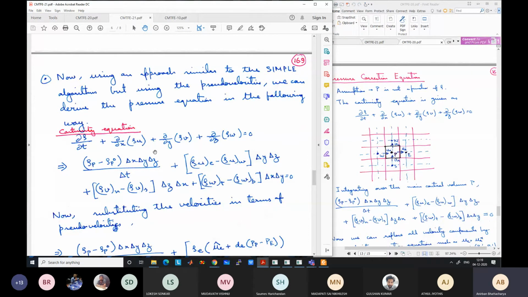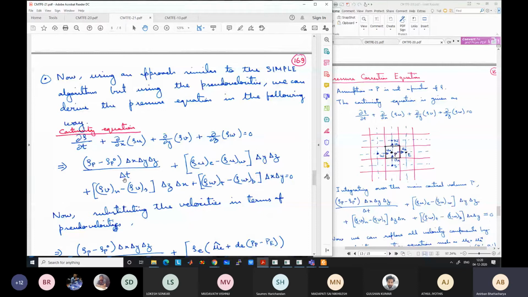So we have to integrate over the entire control volume, the formulation of finite volume. Here, because it's 3D, in the x direction it goes from small w to small e, in y from small s to small n, and in the z direction from small b to small t. Accordingly, we have to integrate over these three spatial directions x, y, z plus the time direction, where time goes from t to t plus delta t. So along the four directions, three space and one time, we have to integrate, and you will easily get these values.